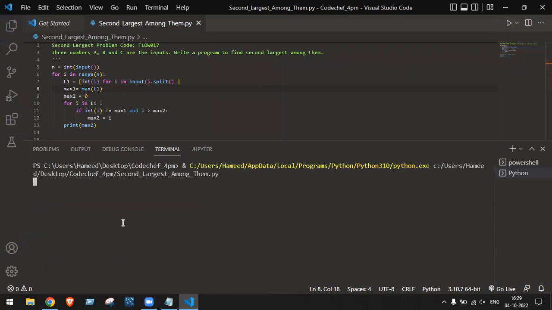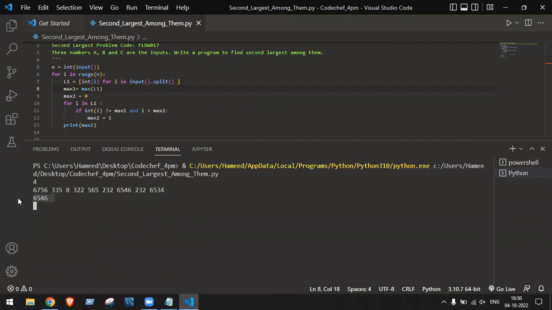So I'm passing the values. 5, 9, any values you pass, not an issue. Randomly I'm passing. First I'm asking how many times you want to pass. I want to pass for 4 times. So I'll pass the values now. Press enter.